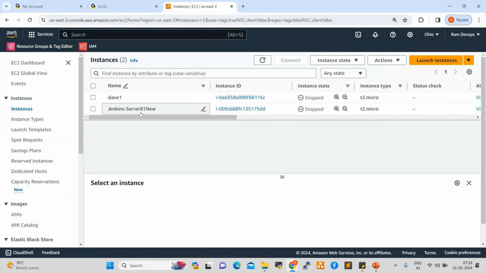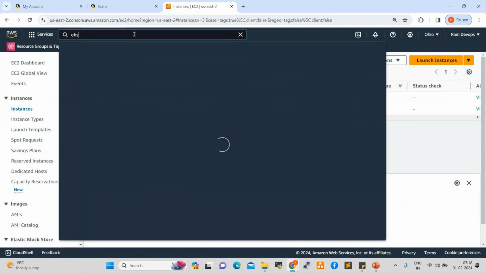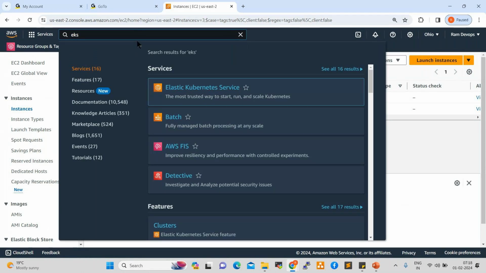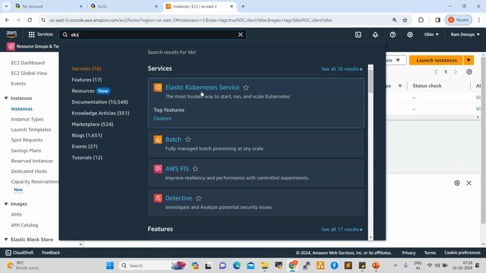But my requirement is platform as a service, right? For which I can search EKS. See here, Elastic Kubernetes Service. This Kubernetes is already available here. If you want to install Kubernetes on top of a server, we can create infrastructure and on top of that install Kubernetes. That is IaaS. This is PaaS, platform as a service. This platform is already integrated with AWS, right? Not only in AWS.